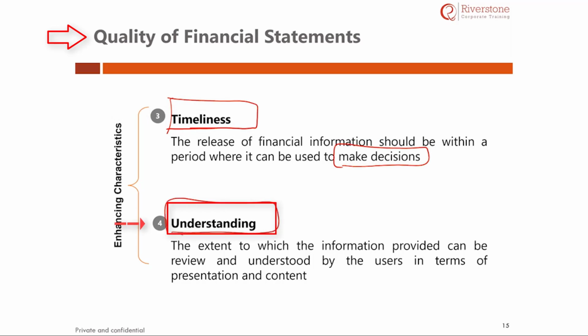Understanding. Understanding is the final concept. The information should be provided in such a way that it can be easily understood and reviewed by the end users. If we generate complex information which cannot be understood or reviewed by others, it has no meaning. If we make information which is easily reviewed and understood by the end users, it is the best.